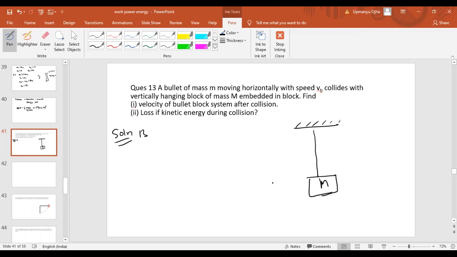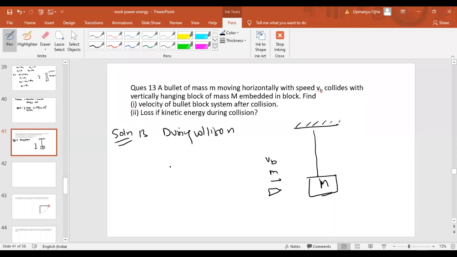Okay, a bullet of mass m, it is moving with the velocity vb. Okay, it strikes this block. Now, when collision will take place, during collision, what is conserved? The momentum is conserved during the collision.